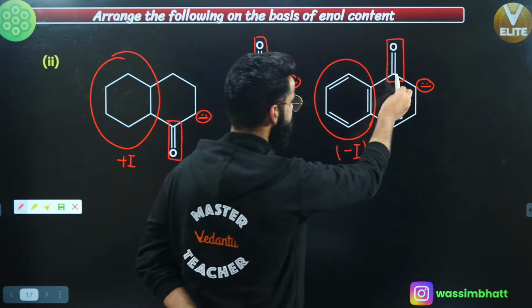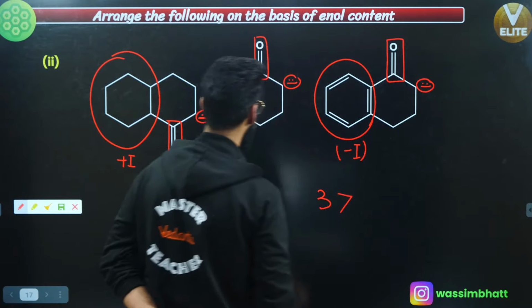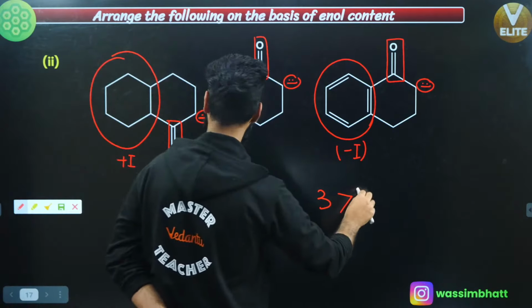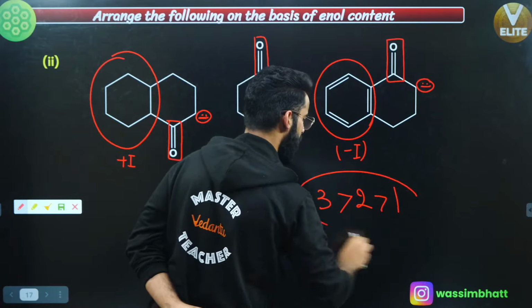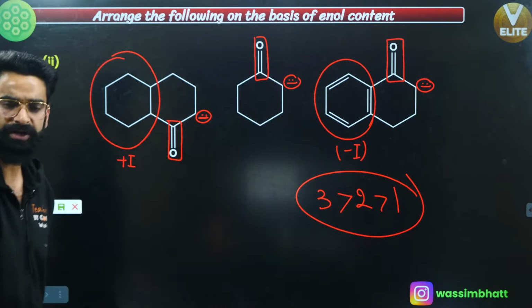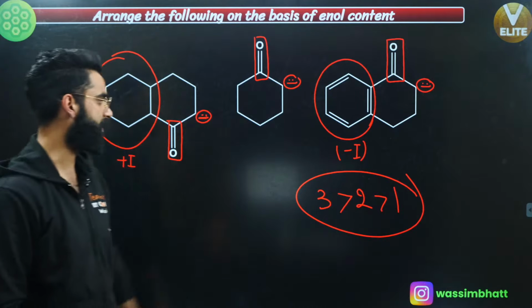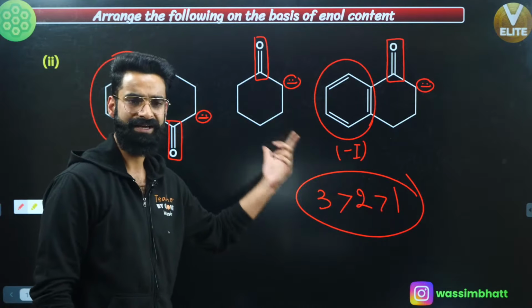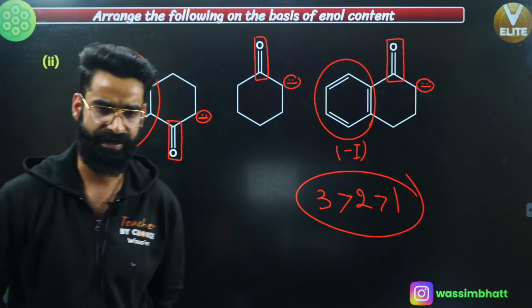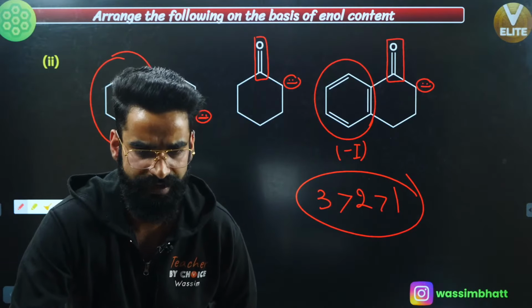So I'll say negative charge is maximum stable in the third one, followed by what? Followed by the second one, correct? Followed by the first one. This is the order of the stability of the negative charge, and whatever is going to be the order of the stability of the negative charge, the same is going to be the order of the enol content right here, okay? Right?